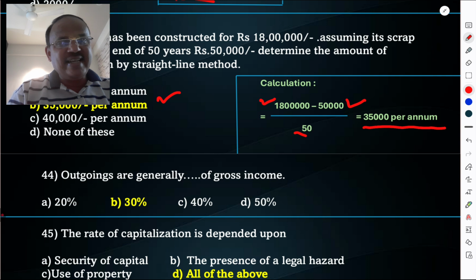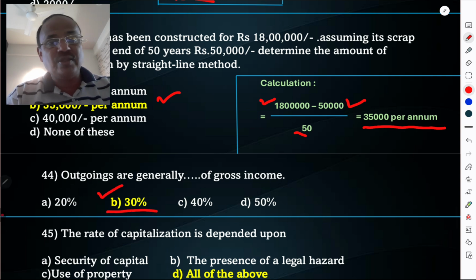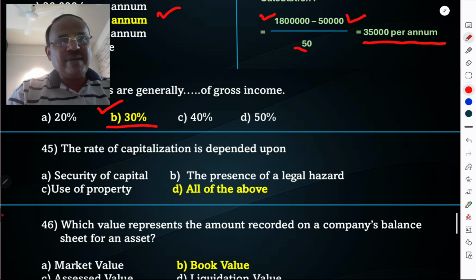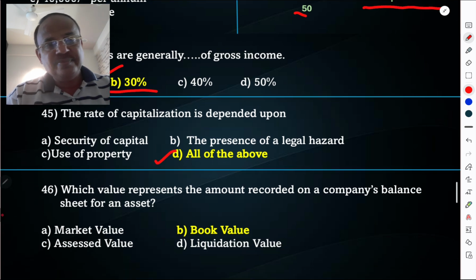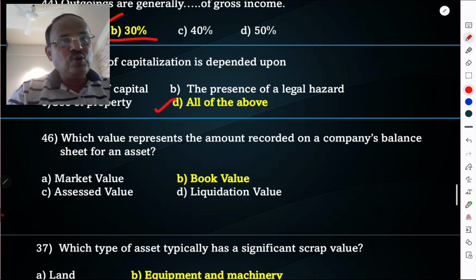Outgoings are generally 30% of gross income. The rate of capitalization depends upon security of capital, the presence of legal hazard, use of property. All of the above is correct answer. Which value represents the amount recorded on a company's balance sheet for an asset? Book value.